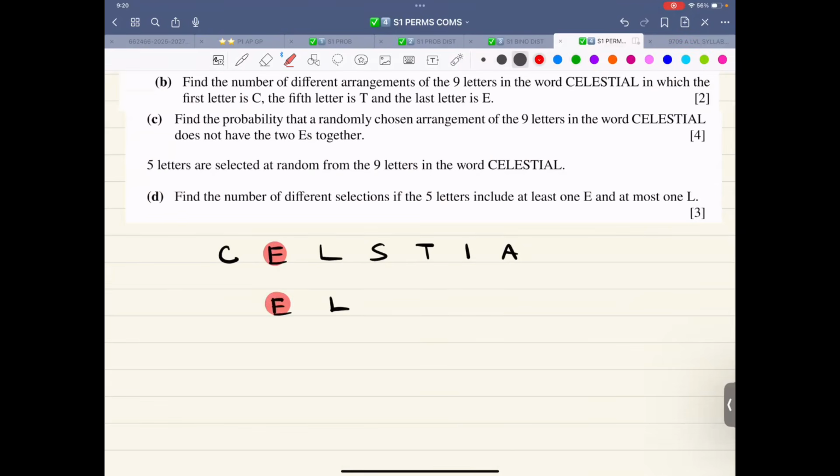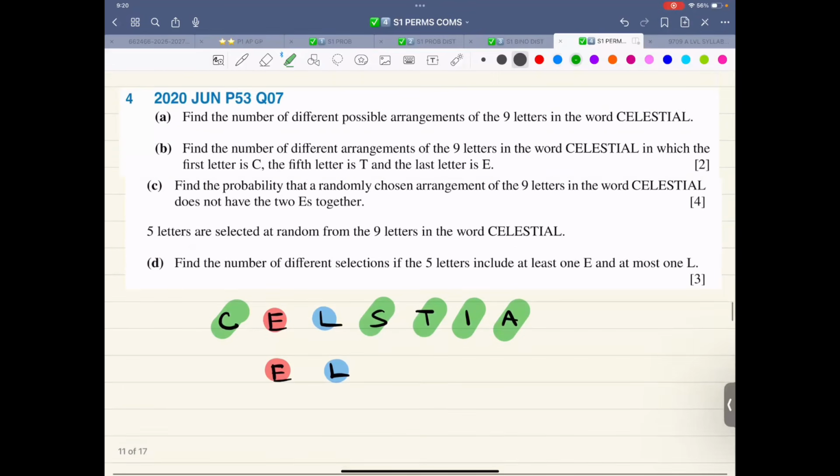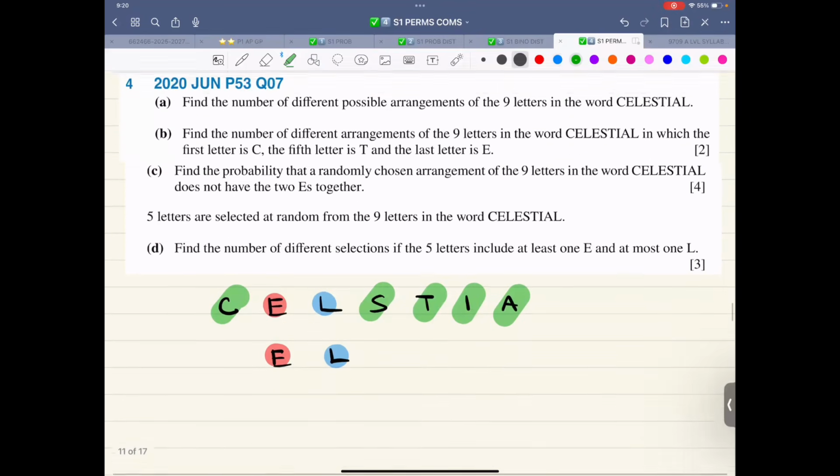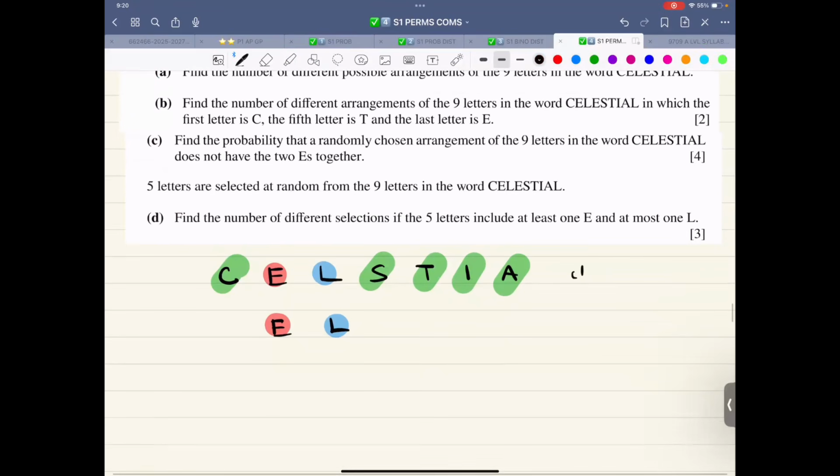We have 2 E's, we have 2 L's, and 5 other letters. Okay, so now the first one, very simple. Part 1, 9 factorial divided by 2 factorial and 2 factorial. The red 2 factorial is for the E and the blue one is for the L.